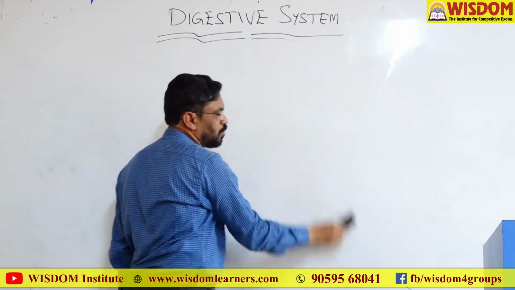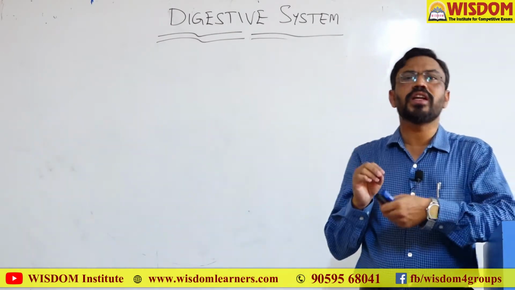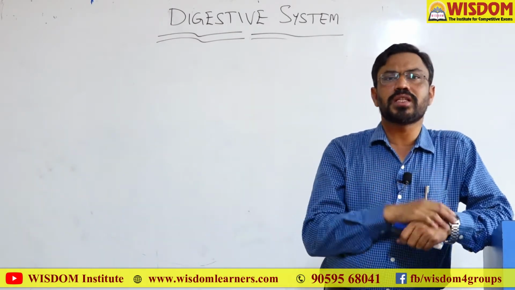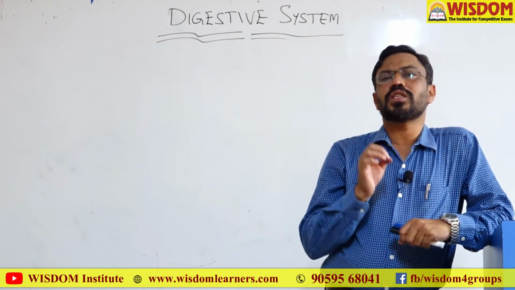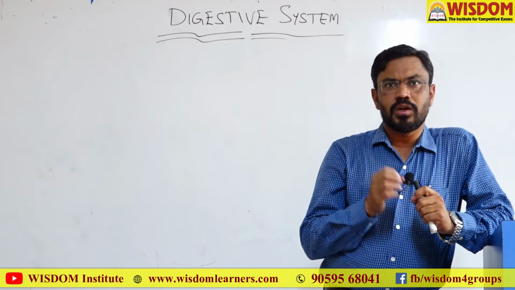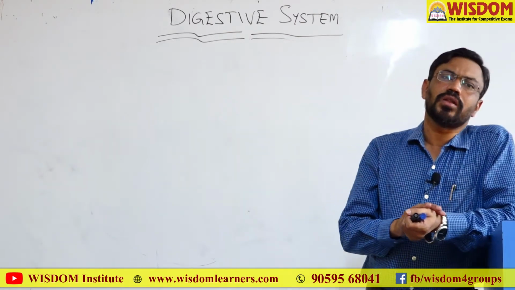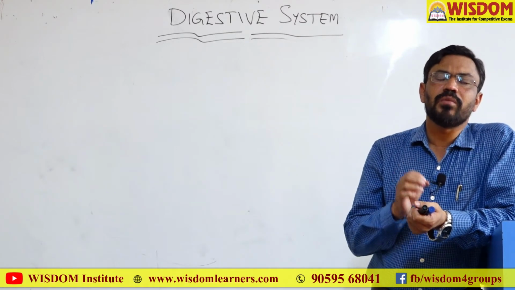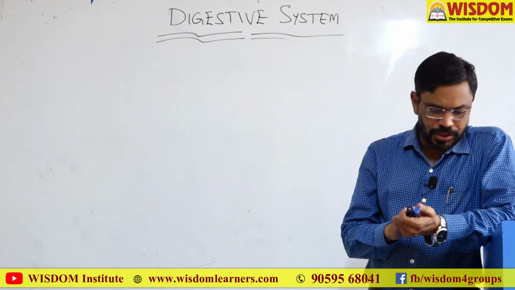Absorption means the digested food material is carried into the blood through the intestine. Assimilation means transportation of the digested food material to different parts of the body. Egestion: the undigested waste material will be eliminated from the body in the form of feces.